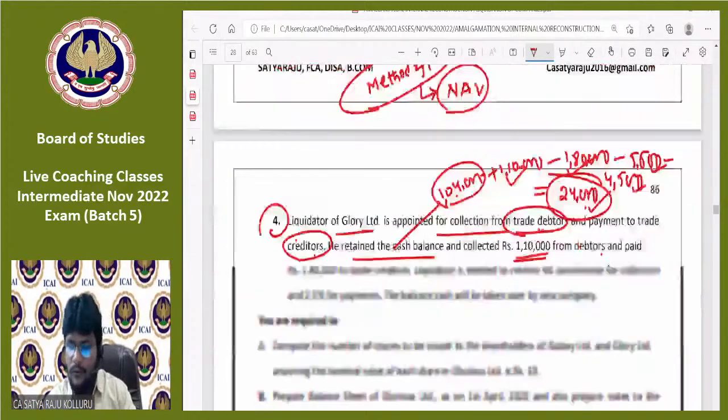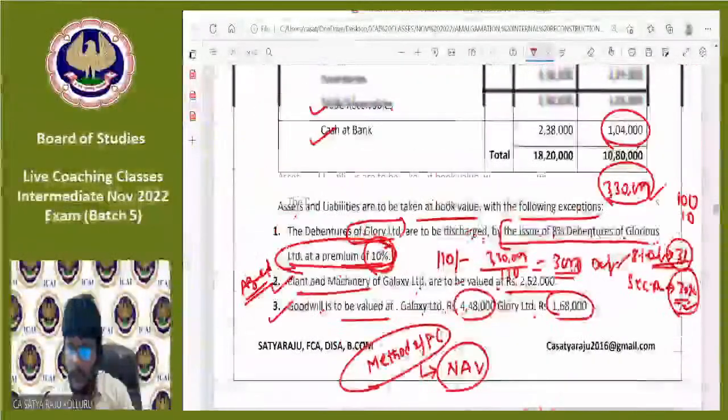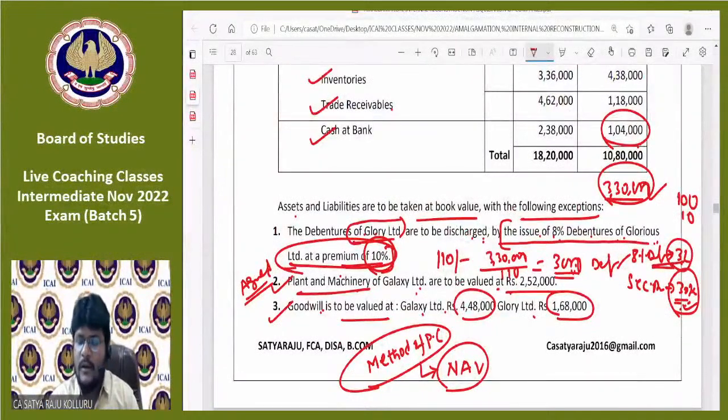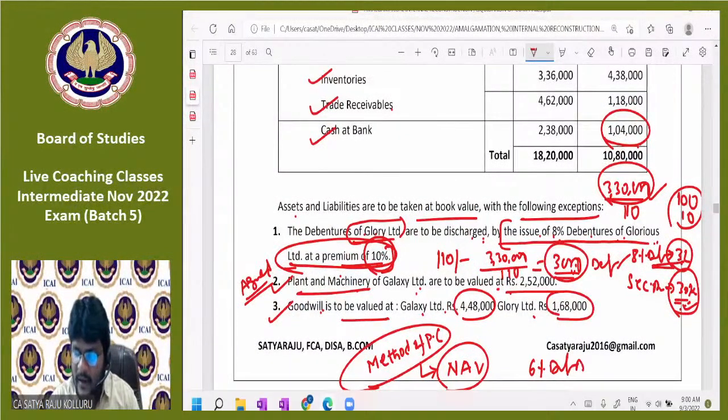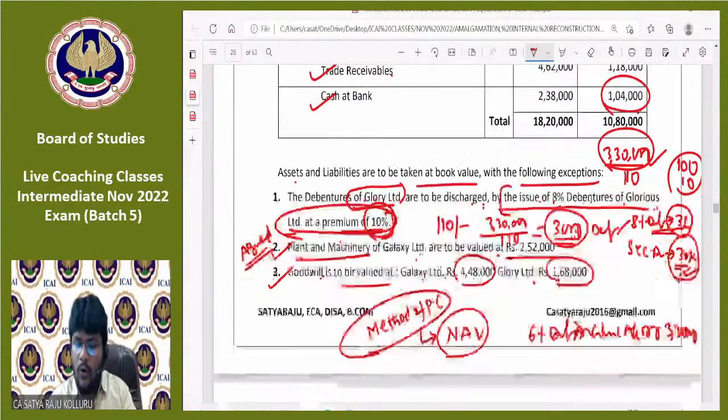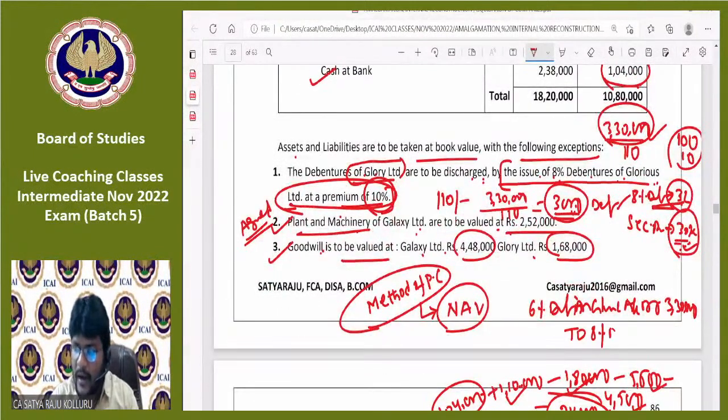Okay. Now to discharge the 3,30,000, how many debentures do we need to issue? Each debenture is issued at 110 rupees, right? So divided by 110, the number of debentures required is 3,000. Am I right? Now the actual entry: 6% debentures in Glory Limited account debit 3,30,000, to 8% debentures 3 lakhs, to securities premium 30,000. This is the entry actually.